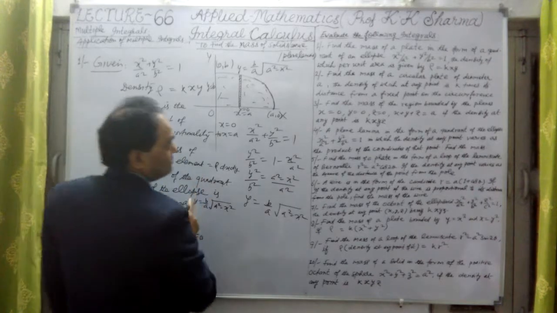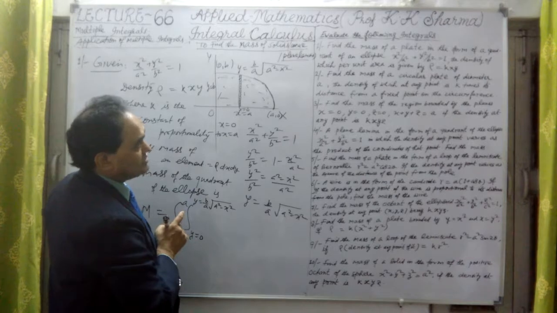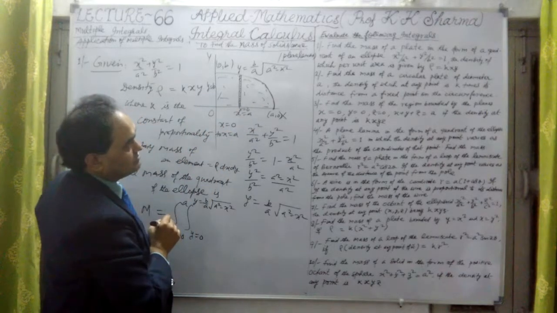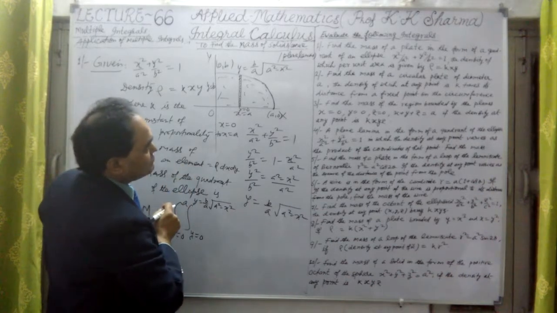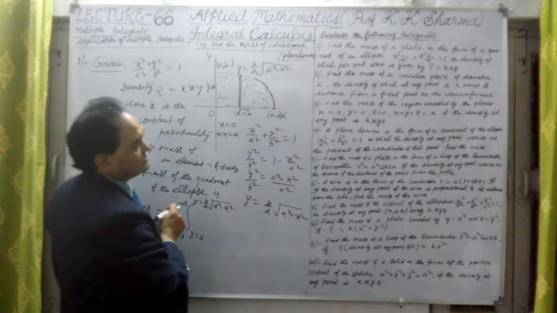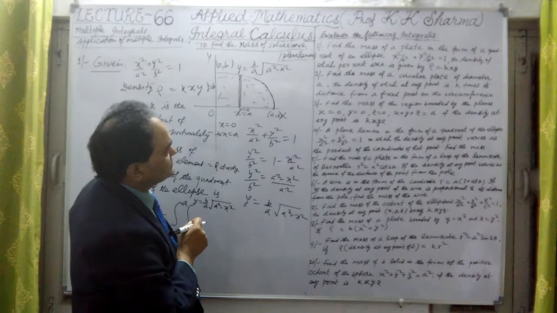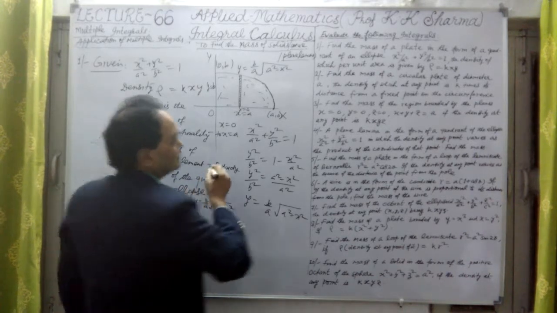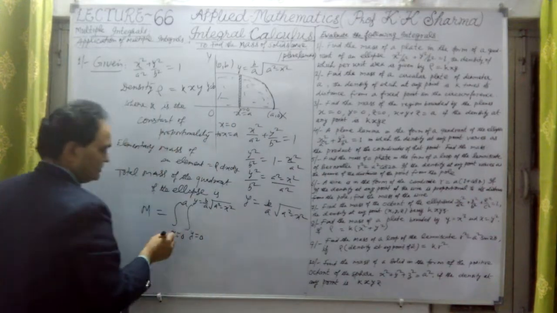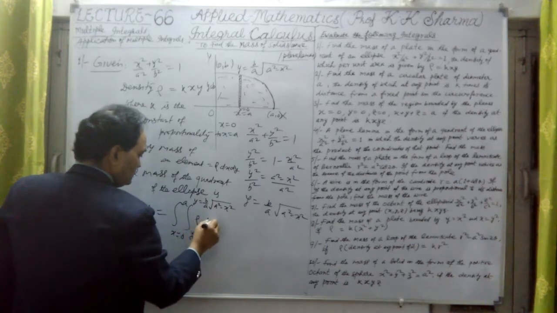Now this is a plate. It says the mass of a plate in the form of a quadrant of an ellipse, the density of which per unit area is given by rho equal to this. Now let me write rho into dx dy.